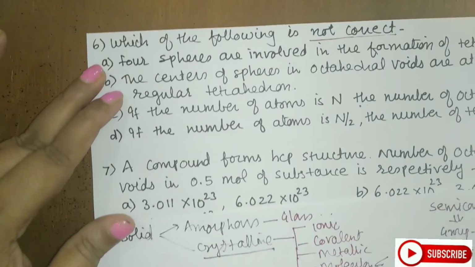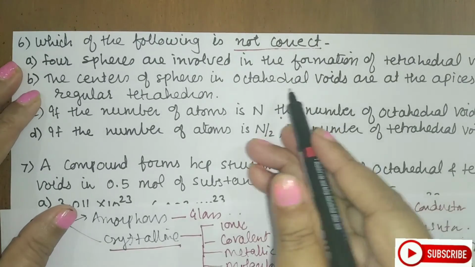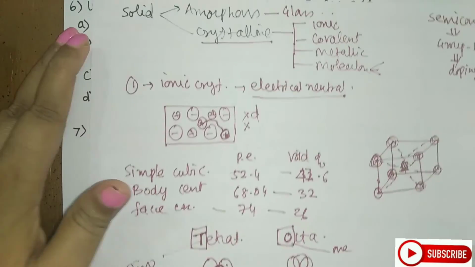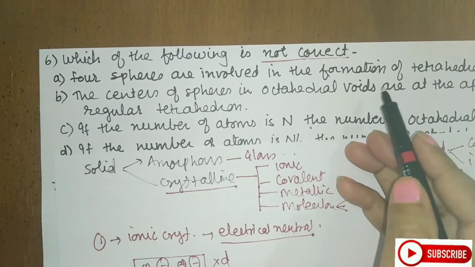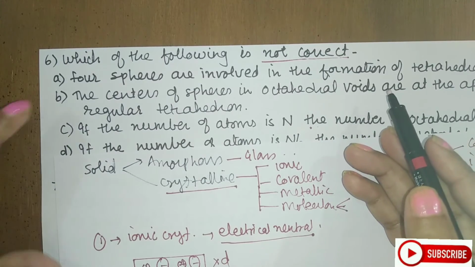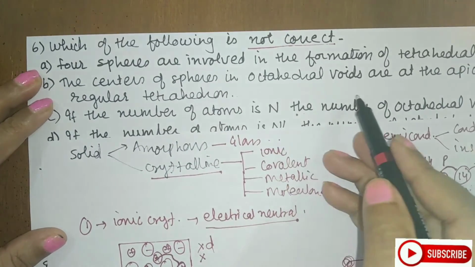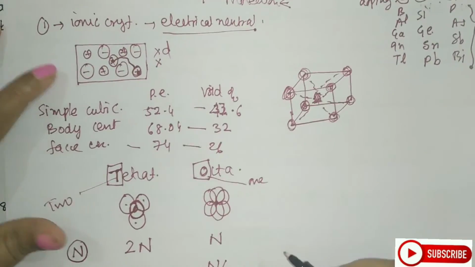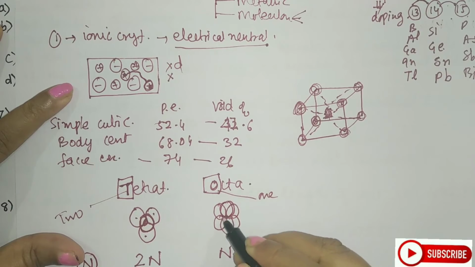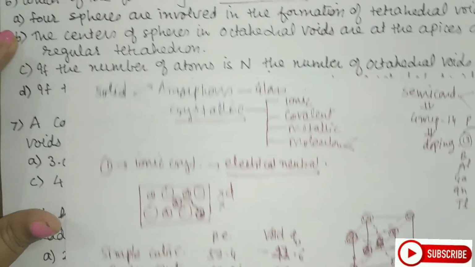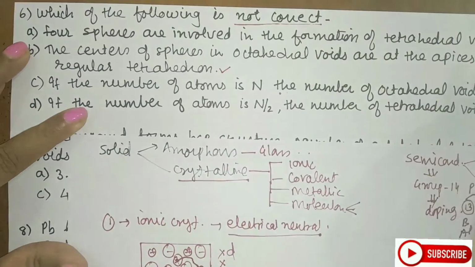Let us go through the options now. Four spheres are involved in the formation of a tetrahedral void. Yes, this is the one which I have shown, and 3 above. So there are 4 atoms which are involved in the formation of a tetrahedral void. The centers of spheres in octahedral voids are at the apices of a regular tetrahedron. If you see this, this is something like a tetrahedron, and at the top there are the other atoms. So this statement is also correct.